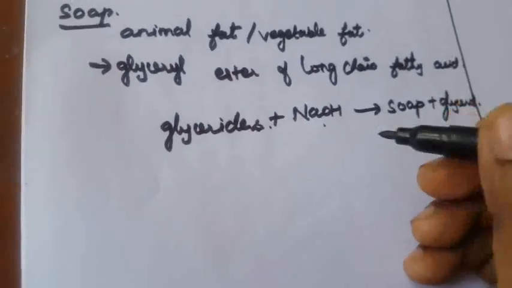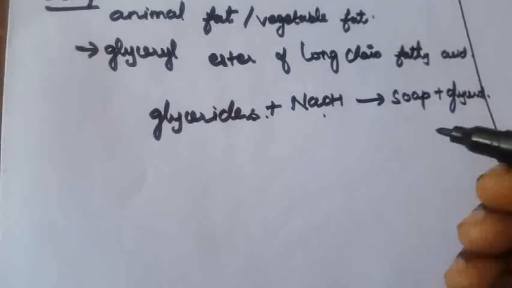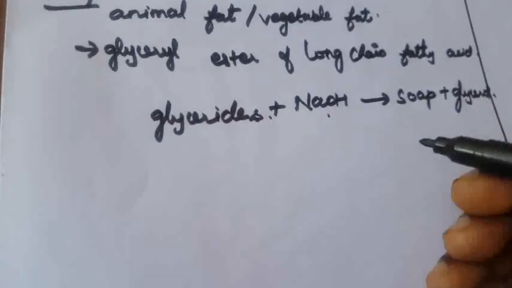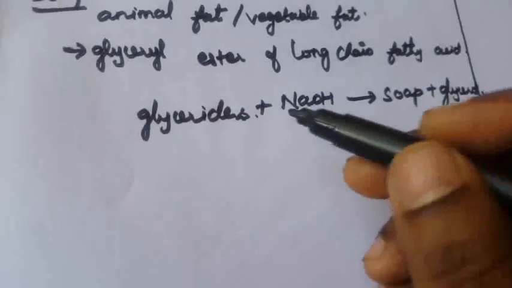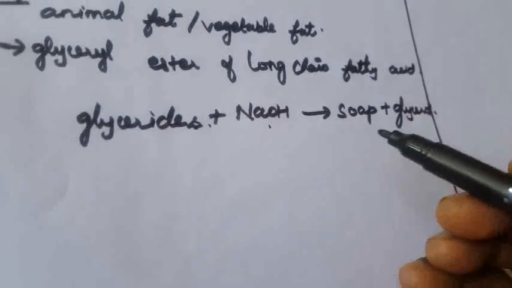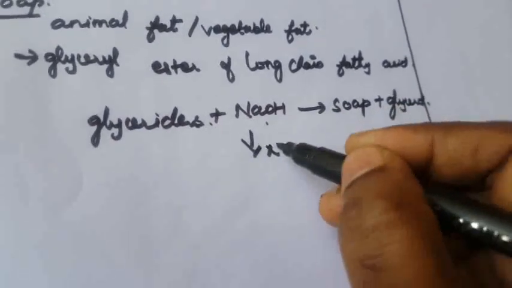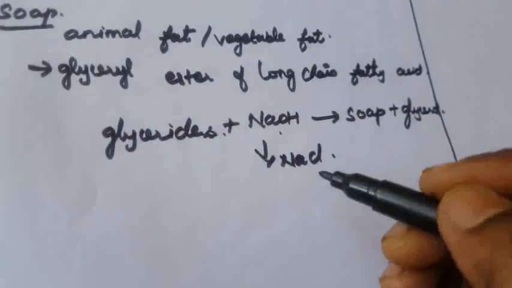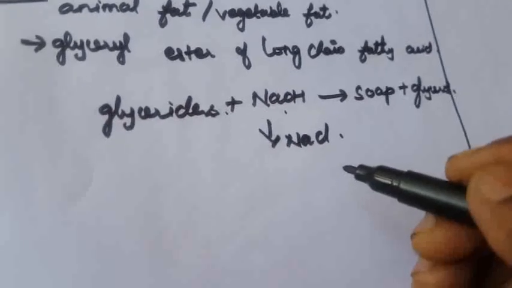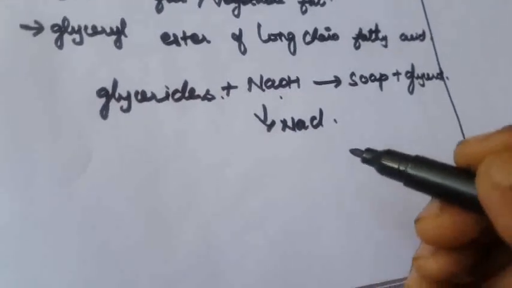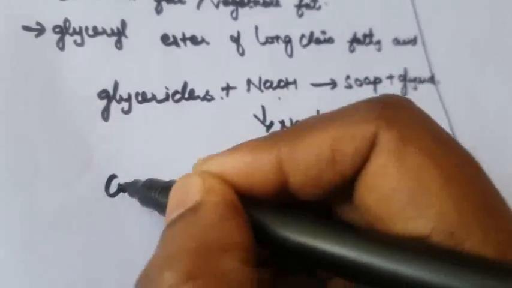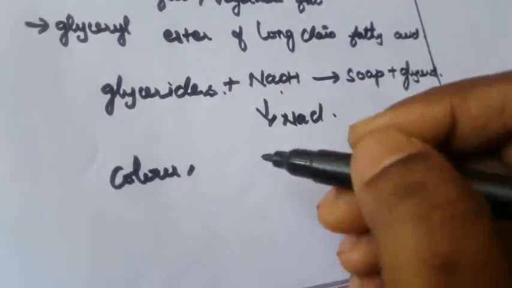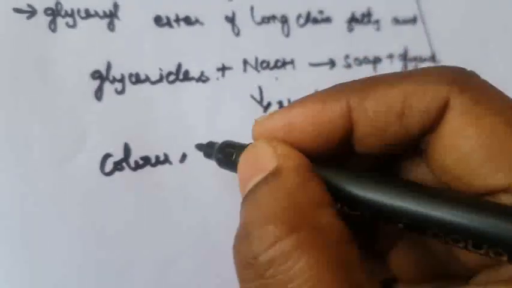Common salt can be added to the reaction mixture to decrease the solubility of the soap and help it precipitate out from the aqueous solution. So after that we add sodium chloride, NaCl, to help precipitate the soap. Soap is then mixed with the desired colors, perfumes, chemicals and medicinal ingredients.